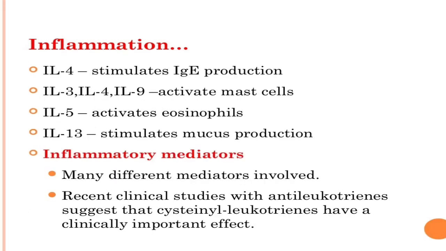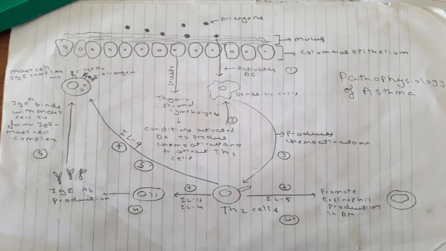In the inflammation phase there is a role of certain interleukins: interleukin 4 will stimulate IgE production, interleukins 3, 4, 9 will activate mast cells, interleukin 5 will activate eosinophils, and interleukin 13 will stimulate mucus production. There is also the presence of certain inflammatory mediators produced by cells, and these are leukotrienes, cysteinyl leukotrienes, histamines, prostaglandins, prostanoids, etc. So here is the diagram of pathophysiology of asthma.